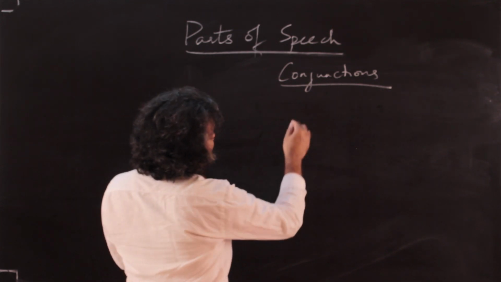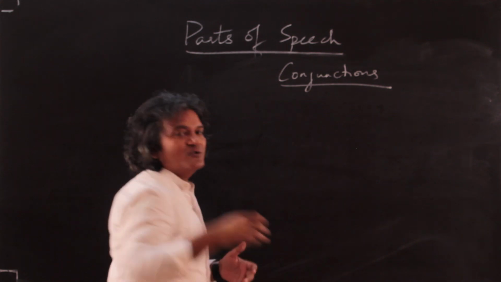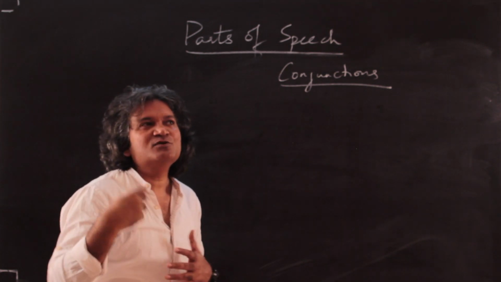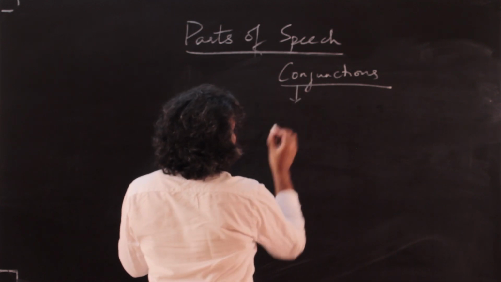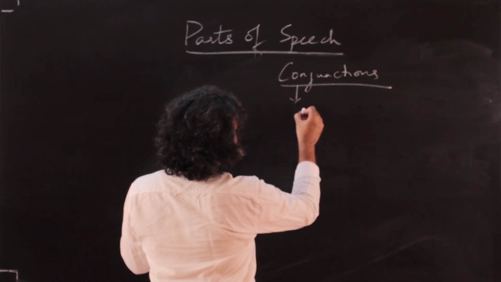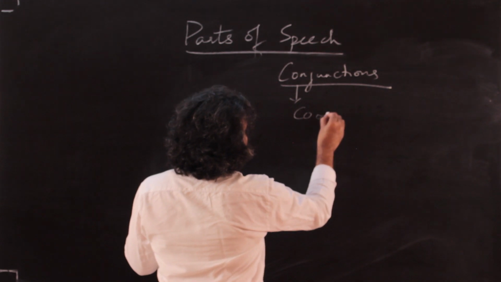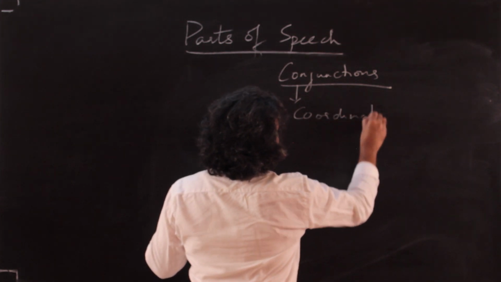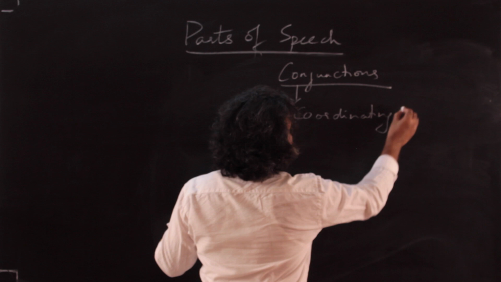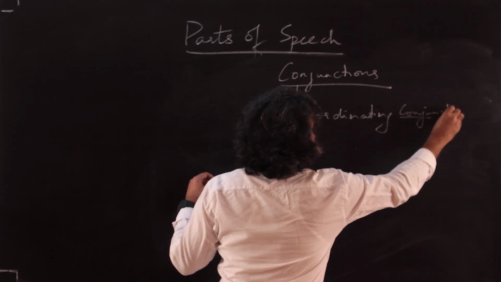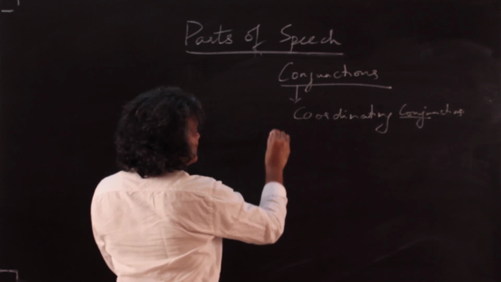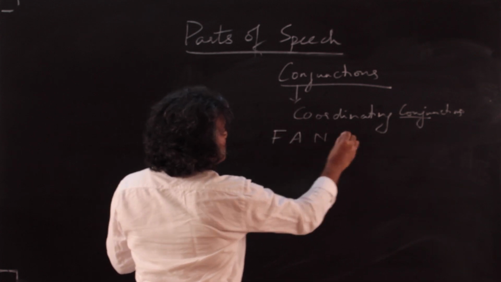Now, some types are the most common. Suppose I ask you to give me examples of conjunctions, I think most of you will give me and, but. They belong to the category called coordinating conjunctions. There's a very easy way to remember coordinating conjunctions, and that is FANBOYS.